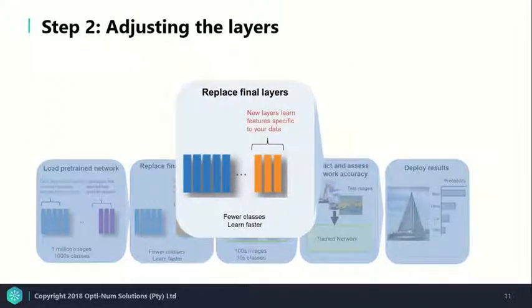Step 2 involves adjusting the last layers of the network. The last layers are known as classification layers and involve combining all the results of previous layers such that the model can then make a prediction or classification.